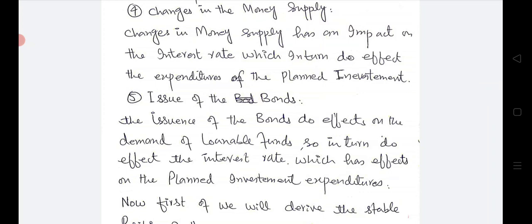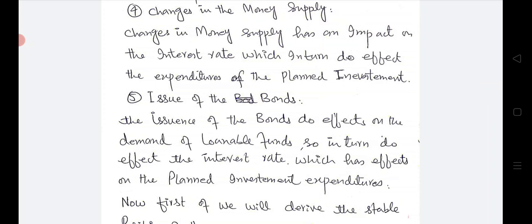If government sells bonds in the market, it means that government is mopping the liquidity from the market. Government is sucking the money from the market. And if government buys bonds, it means that government is throwing money into the market.